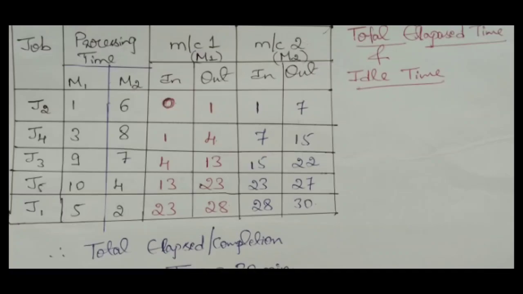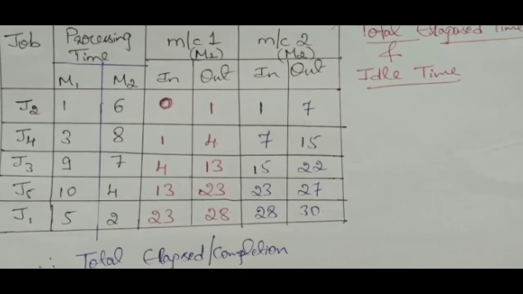After that 1 minute, it is going to unload it from machine 1. Then only it is going to load it to machine 2. That's why for machine 2, the in time is 1 minute. And the processing time of M2 to perform the J2 job is 6 minutes. That's why 6 plus 1 is 7. The total out time for the J2 job is 7 minutes.